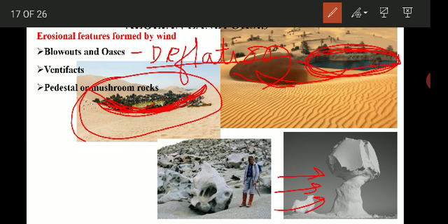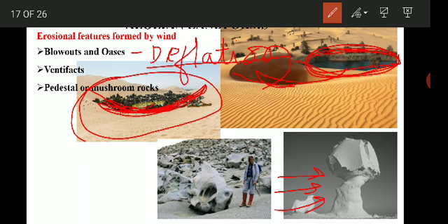This type of erosion by a natural agent aided by load is called abrasion, and it is one of the common processes of erosion by wind, water, as well as ice.